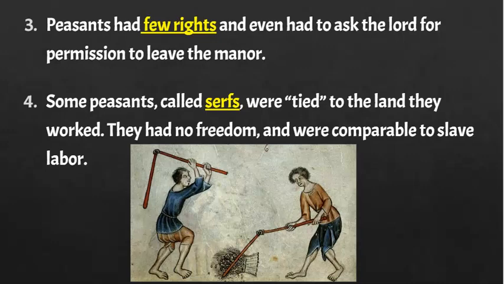But the group that had the fewest opportunities are called serfs. They're a type of peasant who is basically tied, quote unquote, to the land they worked. Essentially, this is slave labor. They had no freedom. They had no choices. They are going to be the lowest of the low. So serfs are, again, comparable to like slave labor. And it was a very harsh way to live.